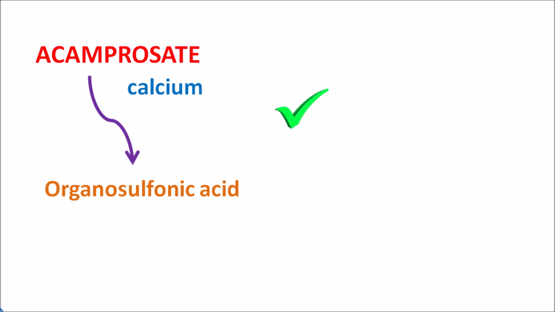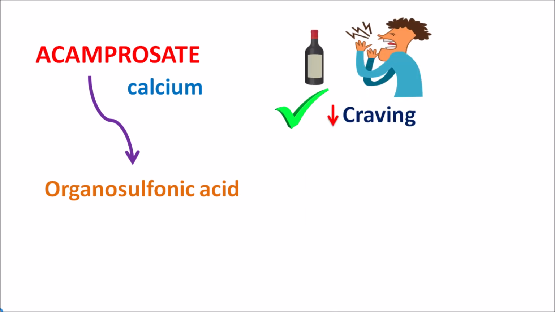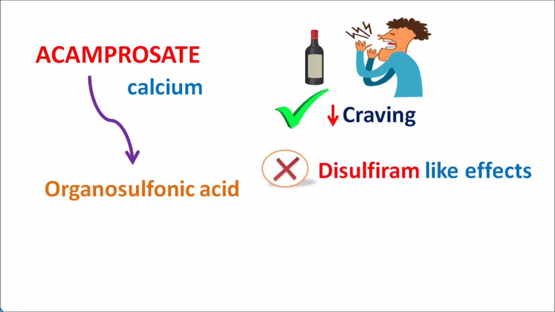One of the advantages of Acamprosate is that this drug reduces the craving for alcohol. That's why this drug is also considered an anti-craving drug, and it can reduce the psychological withdrawal symptoms associated with alcohol withdrawal. Similarly, this drug is not acting like disulfiram, so disulfiram-like effects are not observed with Acamprosate.